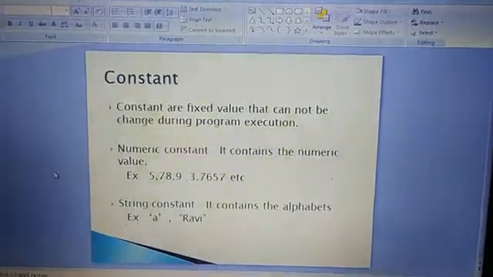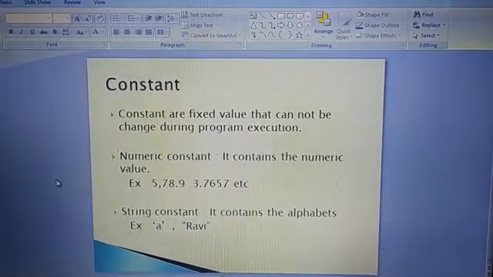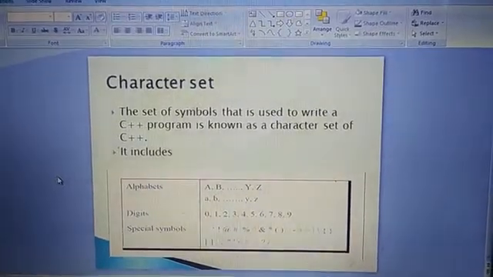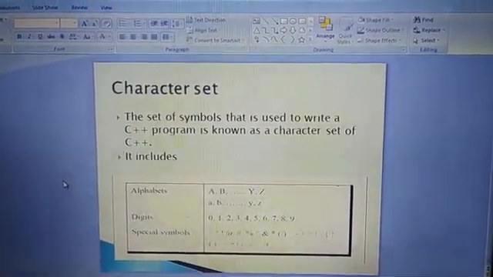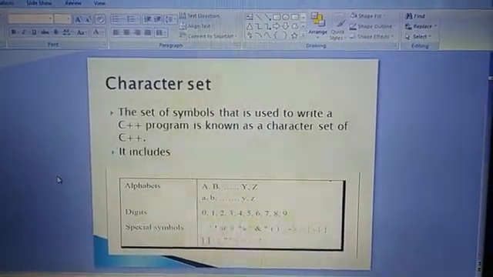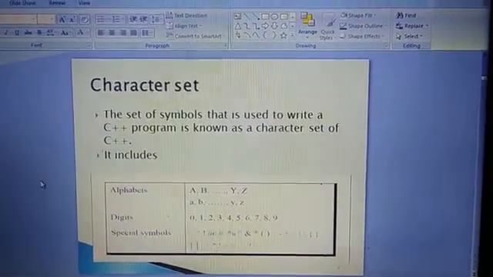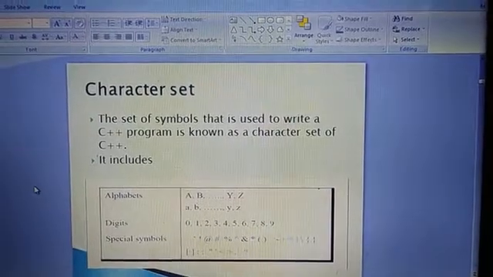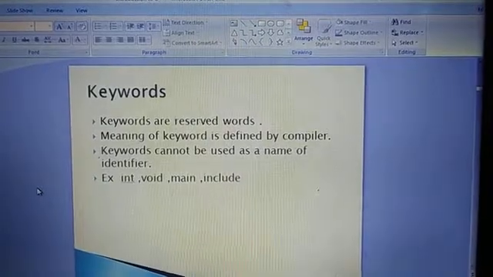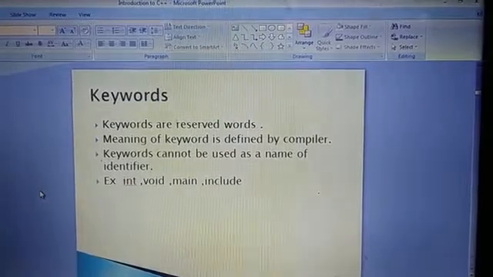Hello everyone. Today in class 7th computer, I will explain constants, variables and data types. In the last video, I explained the character set, the set of characters or symbols that we use to write a C++ program. In C++, we can use capital alphabets A to Z, small alphabets a to z, digits 0 to 9 and special symbols. Using these, we can make different words known as keywords, constants and identifiers.